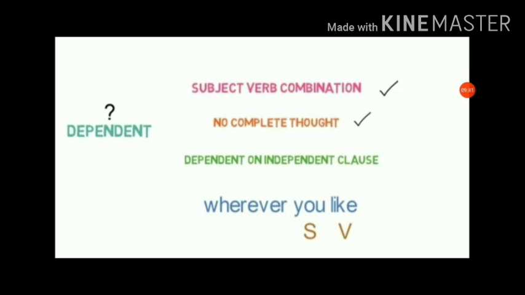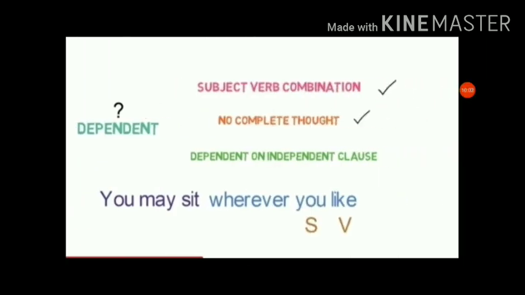You can see the example, "wherever you like." We didn't get a sense or any thought from the given sentence. The subject is there, the verb is also there, a combination of two, but it needs the independent clause to be understood.